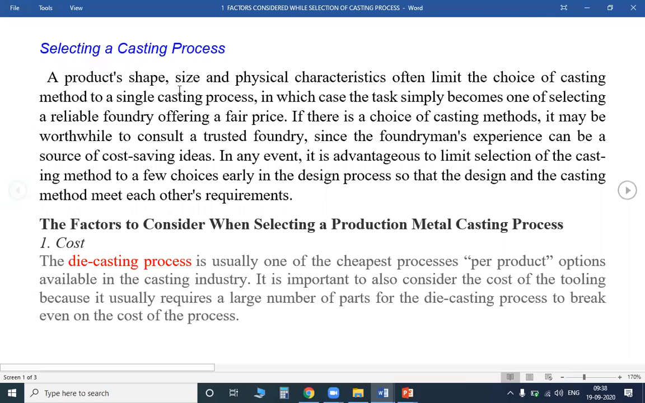A product's shape, size, and physical characteristics often limit the choice of the casting method to a single casting process, in which case the task simply becomes one of selecting a reliable foundry offering a fair price. So this explains whether we can opt for the casting or not, and whether we can complete the casting for the price which they had given or not. Clear.